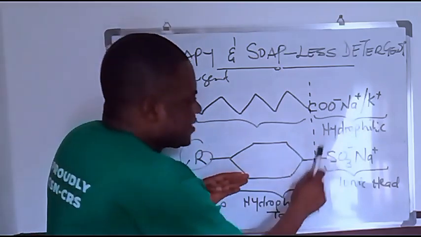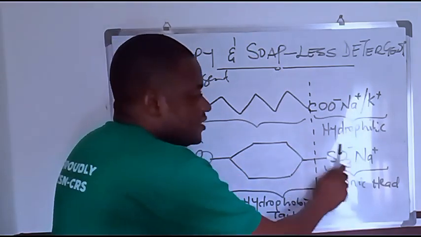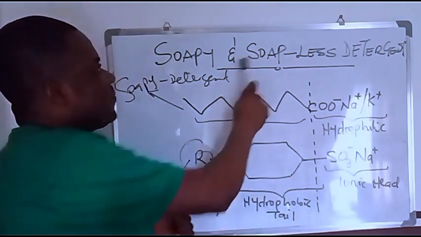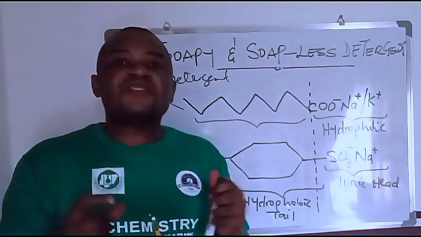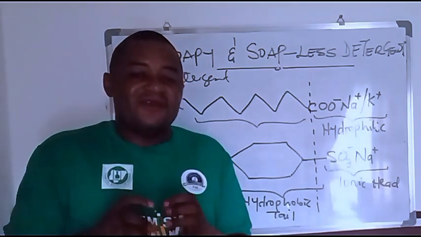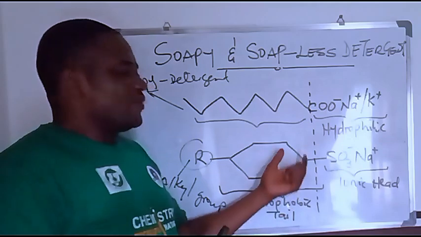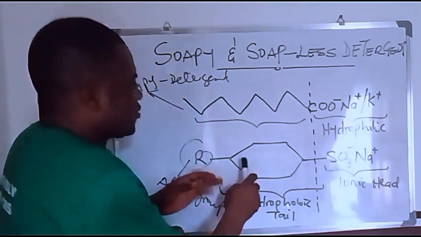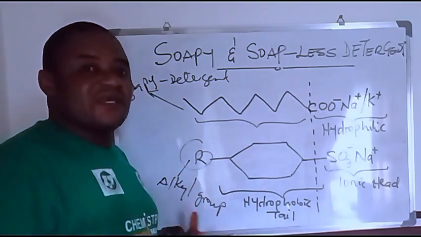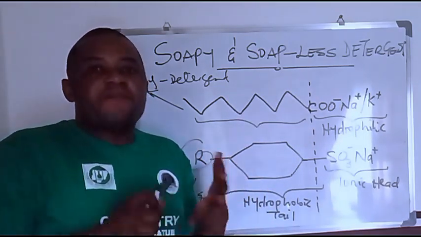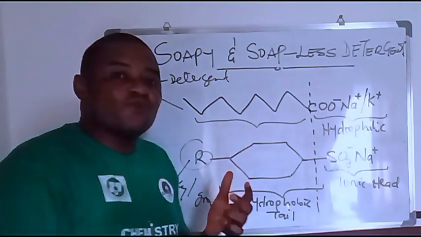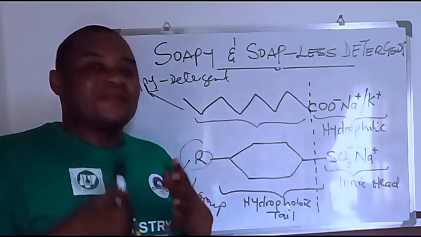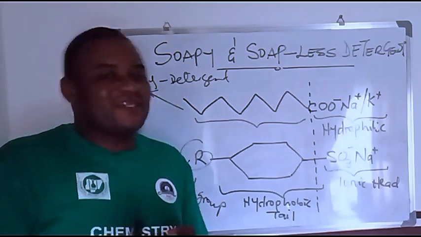So the presence of the sulfate ion or sulfonate ion that you have here in soapless detergent will not allow the proper binding of calcium or magnesium ion to it. Hence, it dissolves it very easily. Therefore, the soapless detergent, normal detergent, can give you a perfect washing and cleansing in both hard water and soft water. And that is why you see so many people appreciate using soapless detergent in washing.